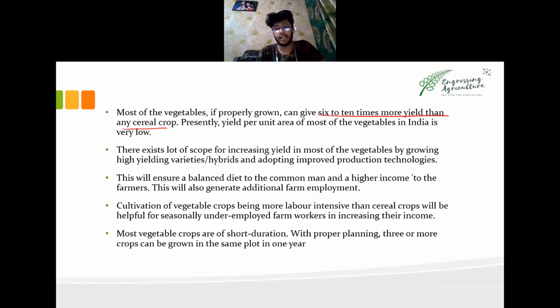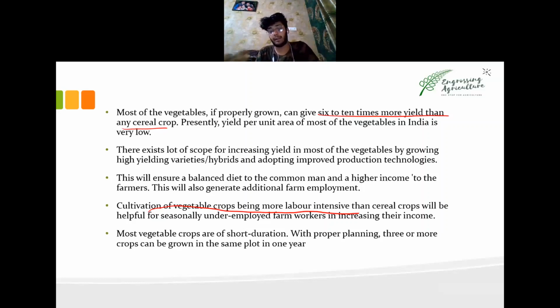Next, the cultivation of vegetable crops is more laborious, more labor intensive. That means it requires a high number of laborers. It will generate employment for different sectors and a number of individuals in a field.